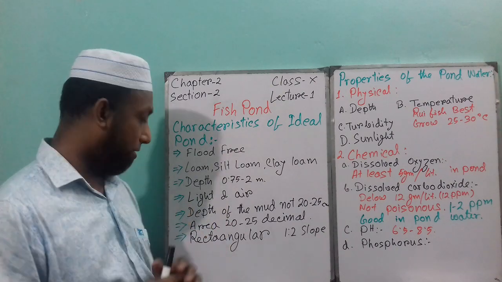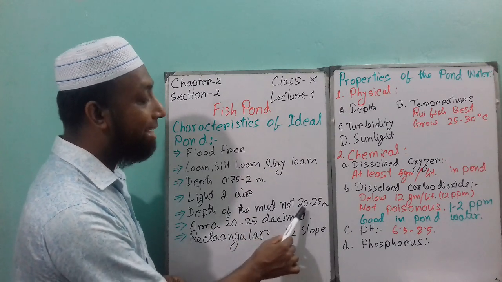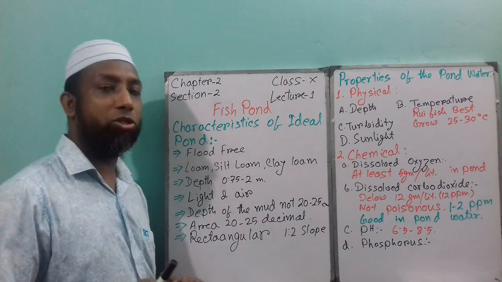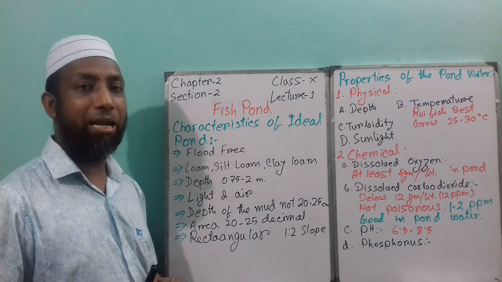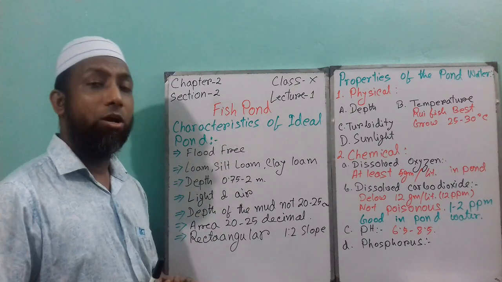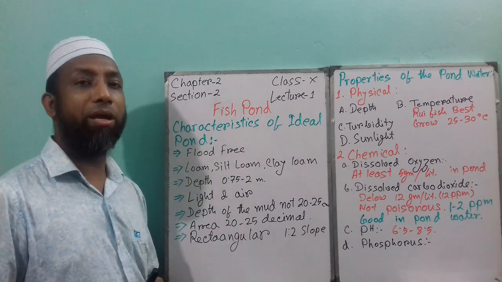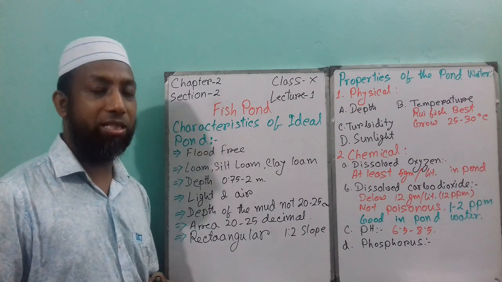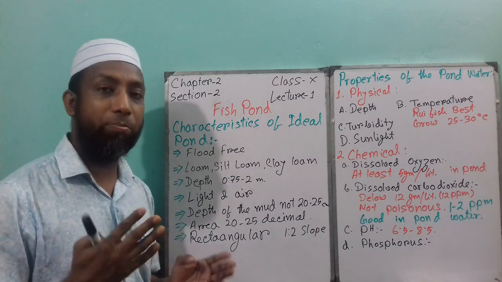Next point is the depth of the mud should not exceed 20 to 25 centimeters. That means underneath the bottom layer of the pond there will be a layer of mud. There should not be too much mud, otherwise fish will go inside the mud, and when you are catching fish with a net, you will be unable to catch all the fish.